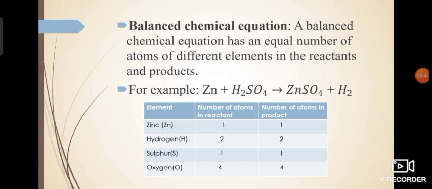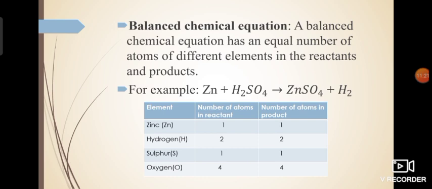Now what does the word balanced mean here? Balanced means that the number of atoms of each element is equal on both sides of the reaction. Whatever elements are there in the reaction, their number should be equal on the reactant side and on the product side. If all the elements on the reactant side and the product side are equal in number, then only it is a balanced chemical equation. Otherwise, it will be an unbalanced chemical equation.